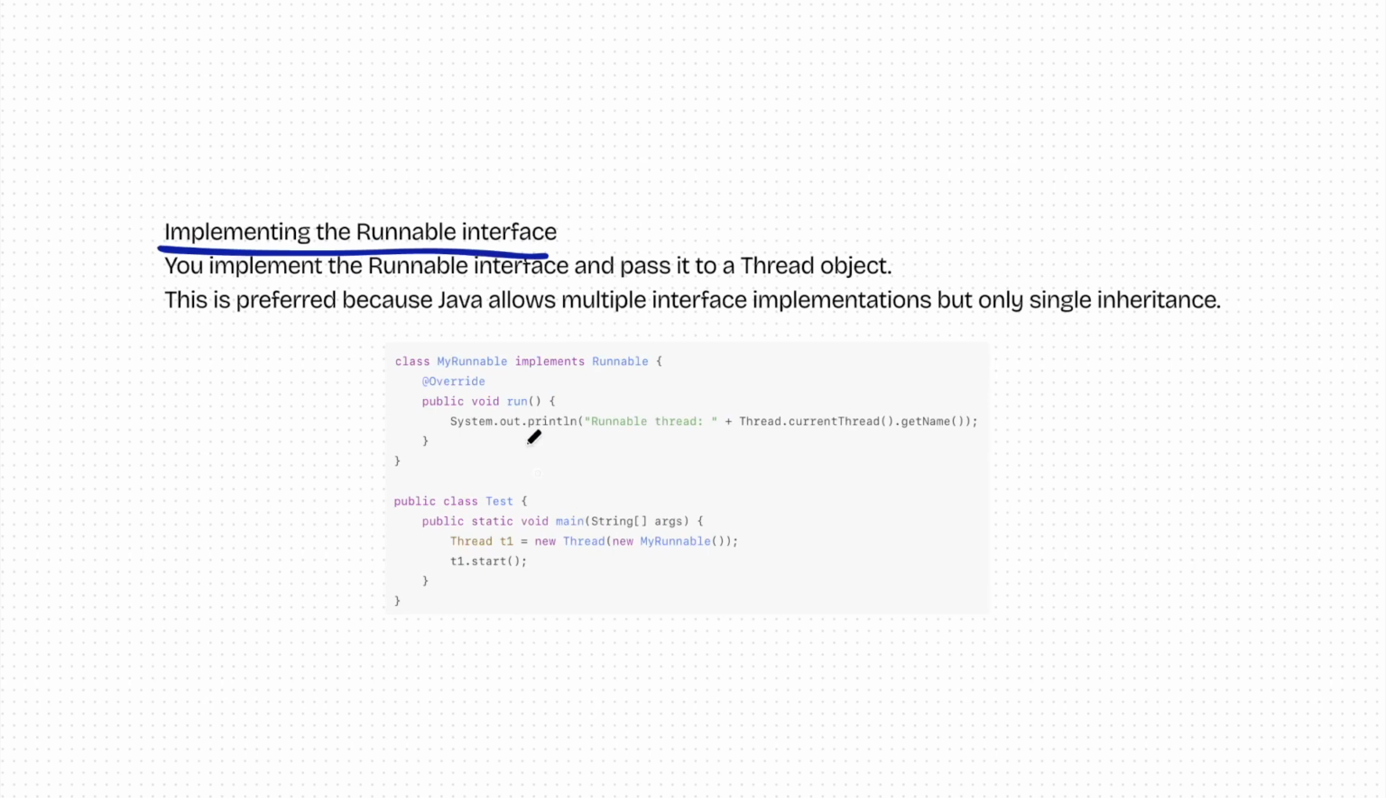Very similarly, you can create it using the Runnable interface. You can just create your own class, and this should implement Runnable, and it should also override the run function. And similarly, now you can also create an object of your thread, and now you can do t1.start. So this is how you create it. Cool. Let's move ahead.